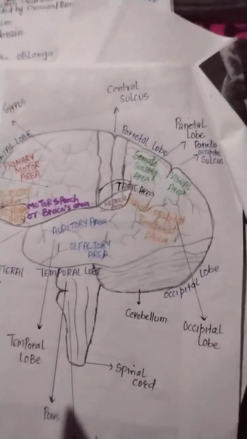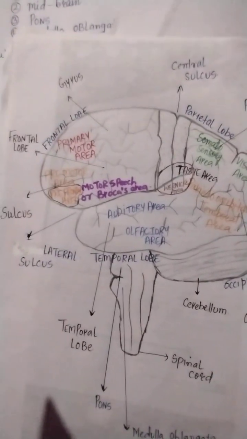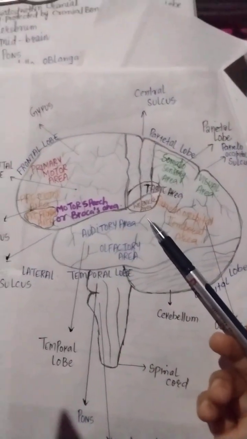Now if we talk about the structure of the brain, this is the overall structure.